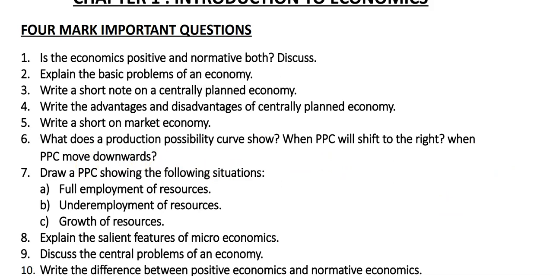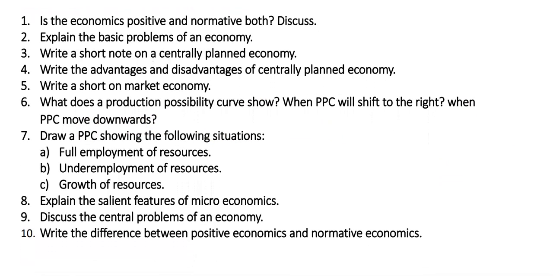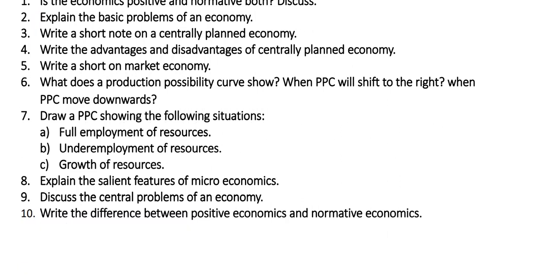So you can take an example, or you can take the graph and you can explain what is happening over there. In case this curve goes down, what happens? Or when it is shifting towards its right, what happens? You can just briefly, by using the graph, plot it. Next, draw a PPC, production possibility curve, showing the following situations. Option A, full employment of resources. Option B, underemployment of resources. Option C, growth of resources.